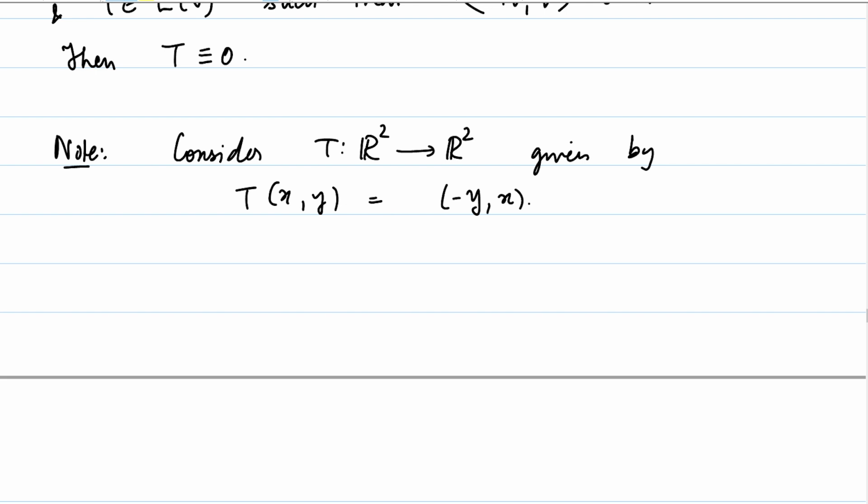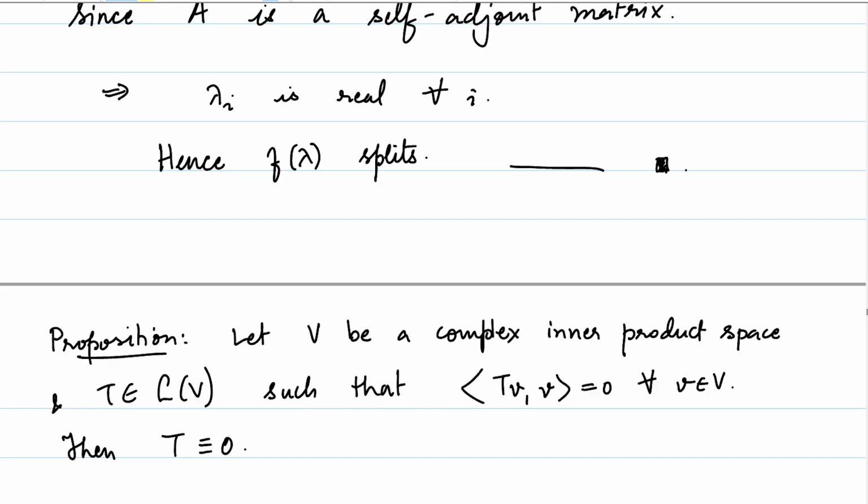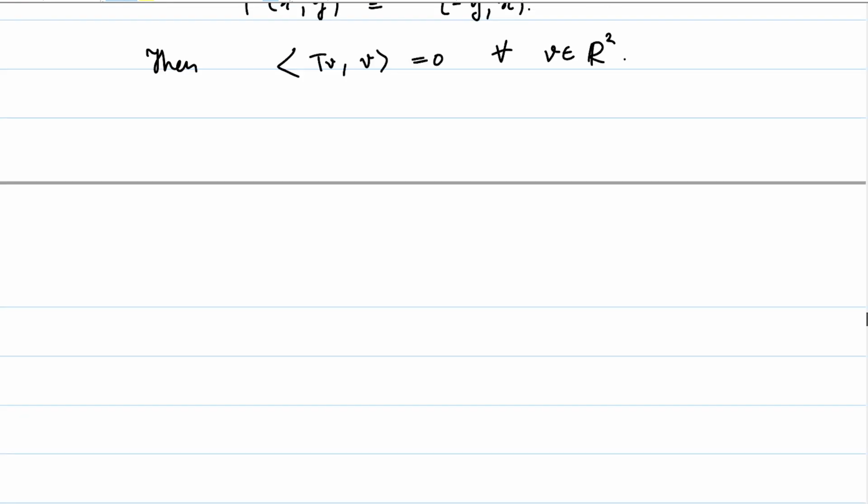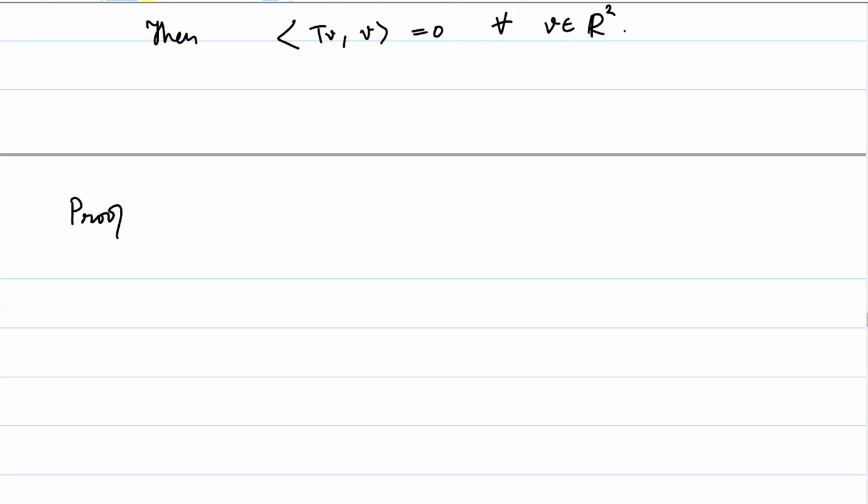This linear transformation does satisfy the condition that the inner product of T v with v is always 0 for all v in R2. However, T is not the zero linear transformation here. So notice that in the case of real inner product spaces, the proposition that we just wrote is not true. This is true for complex inner product spaces. The proof of this is going to be an identity which I will not prove. It is very similar to the identity which we had proved in one of the problem sessions last week. I'll just write down the formula.